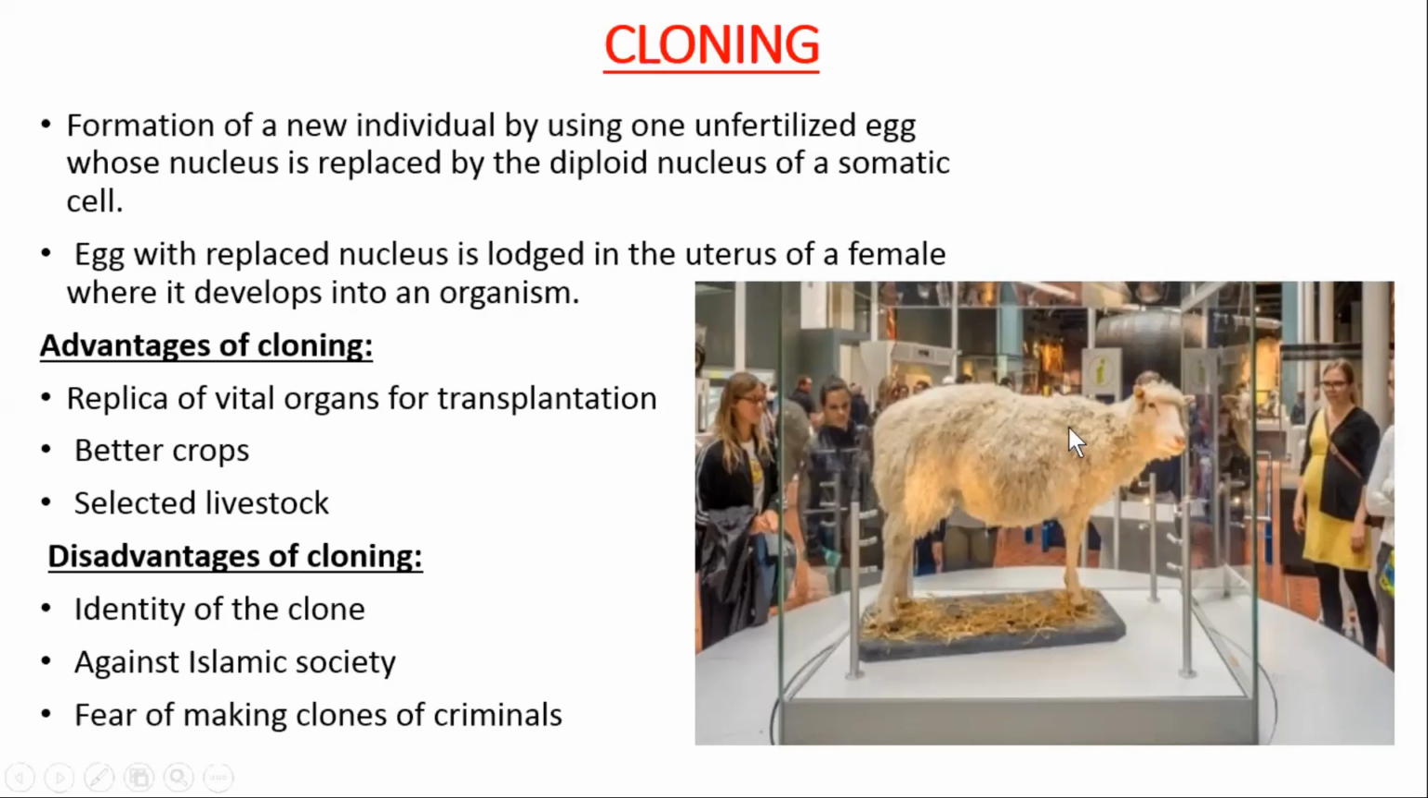Okay, this is the sheep which was cloned, the first ever clone of a mammal, Dolly, if you remember the name, Dolly the sheep. This is the remains of Dolly after her death. It is preserved, stuffed, and now it is present in the National Museum of Scotland. People can visit and see her there.